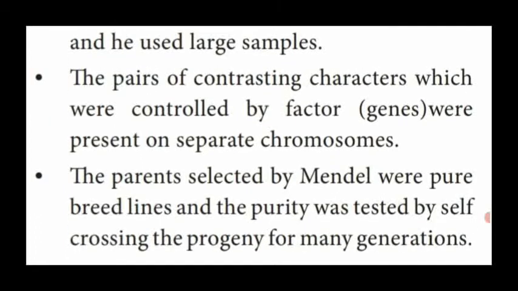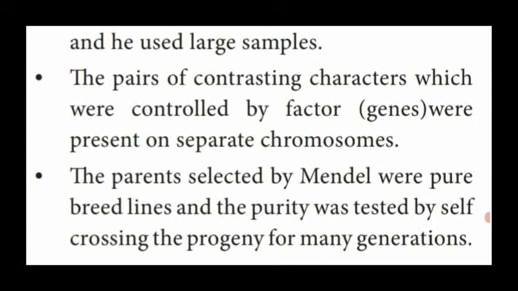The 7 pairs of contrasting characters present in the pea plant were controlled by factors. Today we name them genes, but at that time Mendel named them factors. They were present on separate chromosomes. The 7 contrasting traits or characters present in the pea plant are located on separate chromosomes, not on the same chromosome. That also was identified by Mendel.